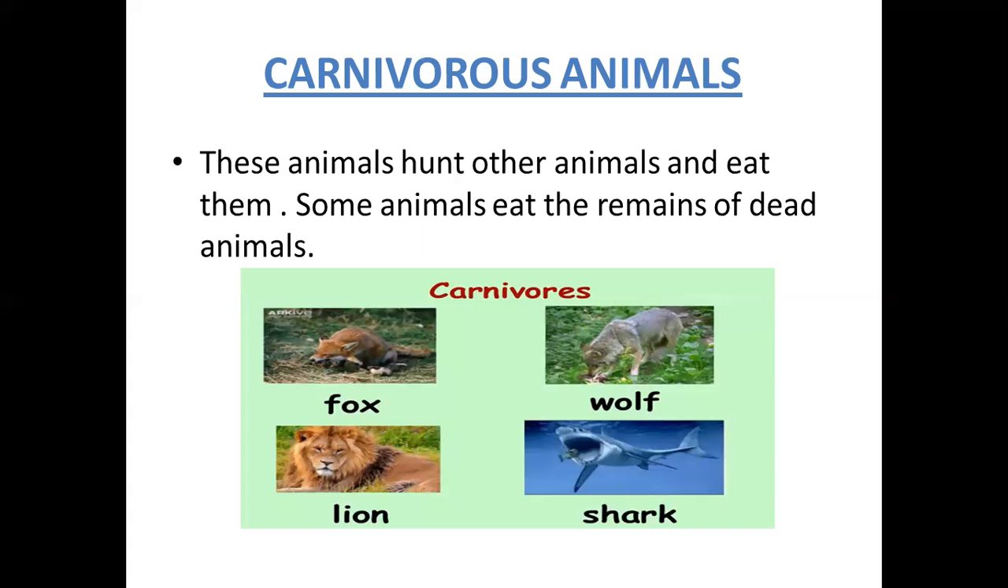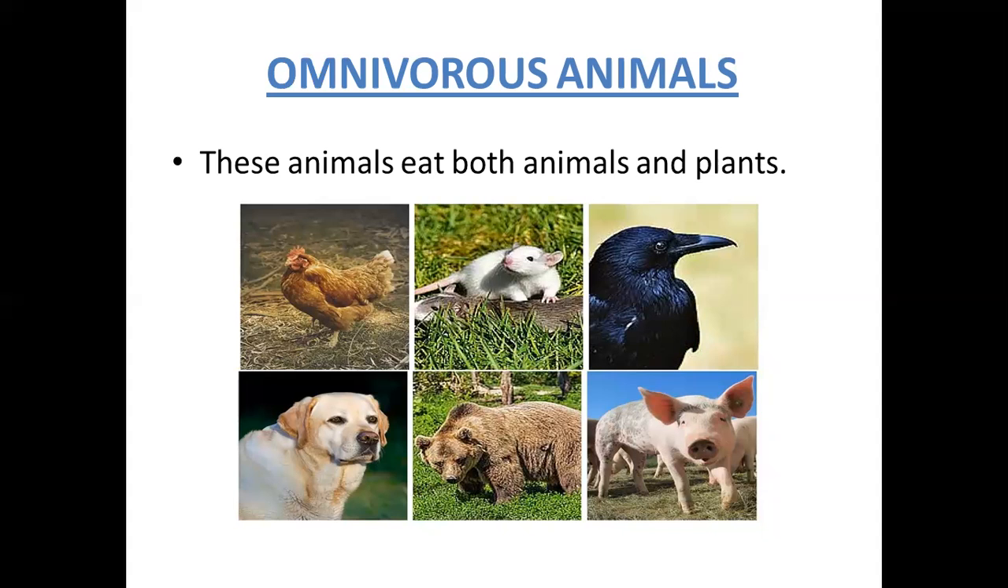This is the second group of animals based on the feeding habits. Now coming to the third group, here we can observe crow, pig, bear, rat, hen, jackal. They eat both plants and animals. Animals like bear, crow, rat, jackal eat both plants and animals.